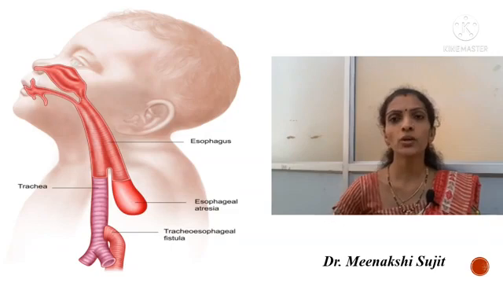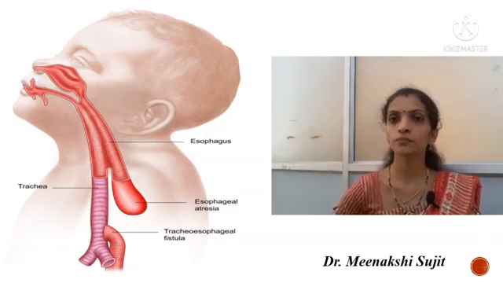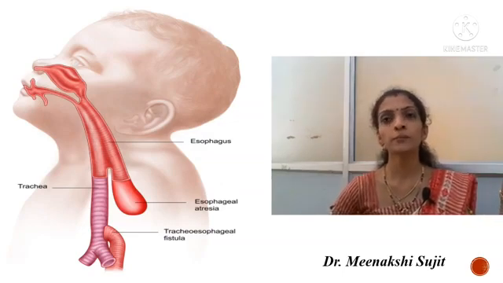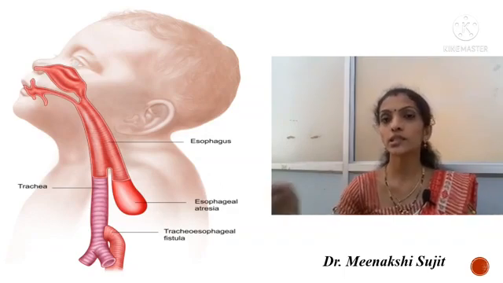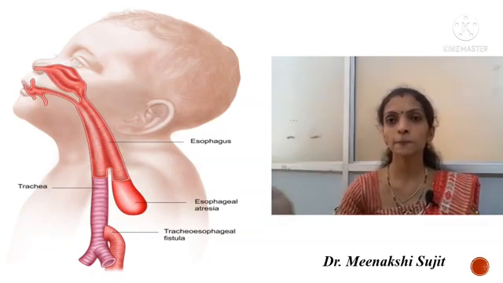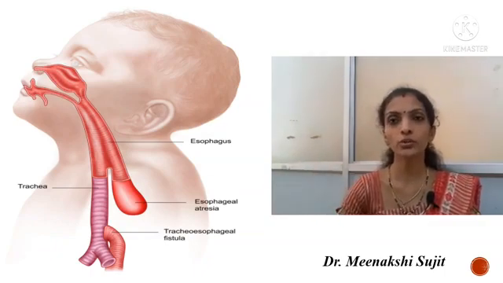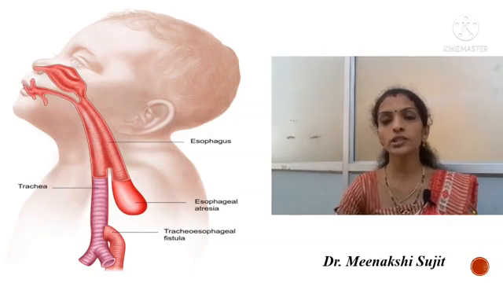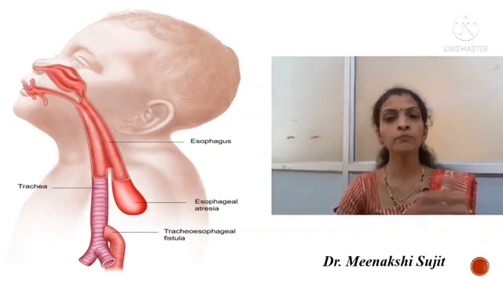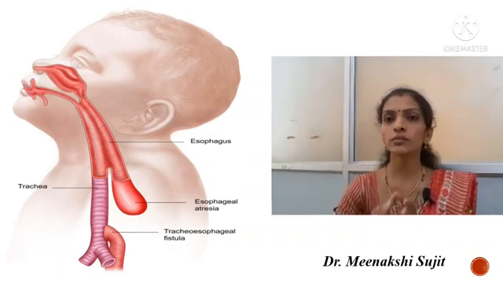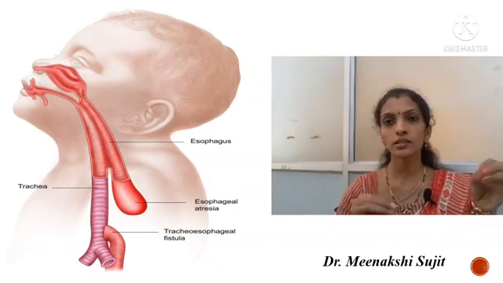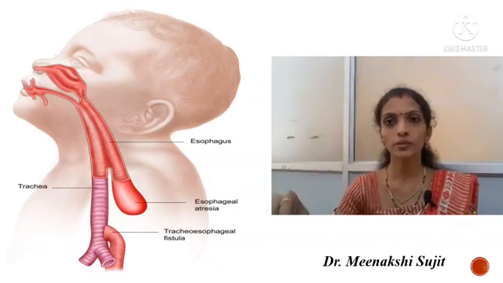Then coming to the treatment, the only option is surgical correction. By surgical correction we can correct it, because by samana aushadhis or any oral medicines we can't change the parts which have the fistula or atresia. The only option is surgical correction. So these were two conditions of Sahaja Vyadhis, that is congenital disorders: spina bifida and tracheoesophageal fistula. Rarely, in 100 babies, one baby we may see these diseases in newborn babies.